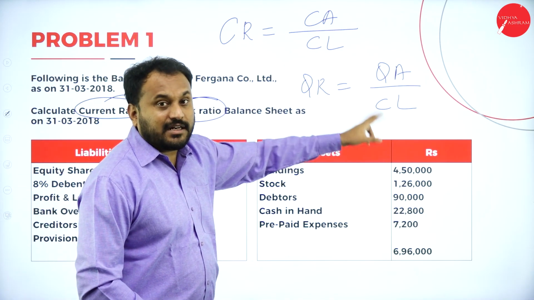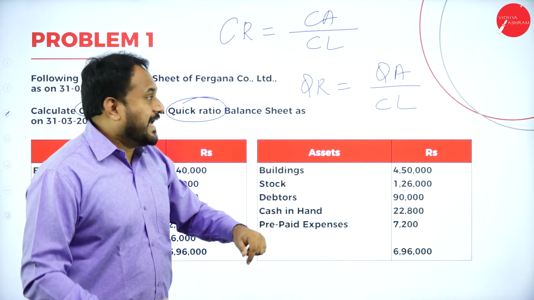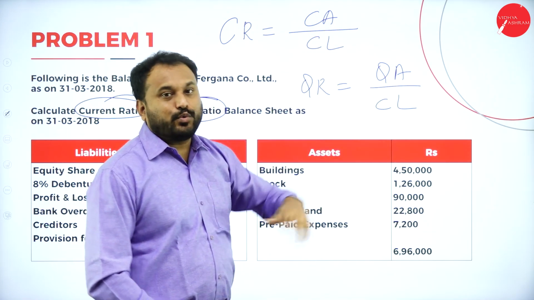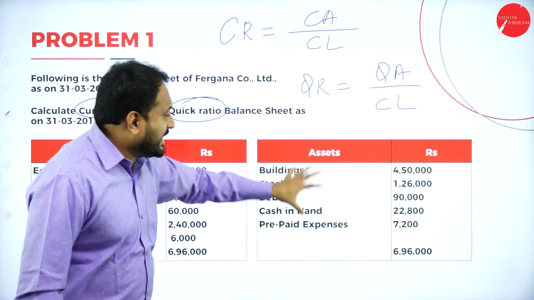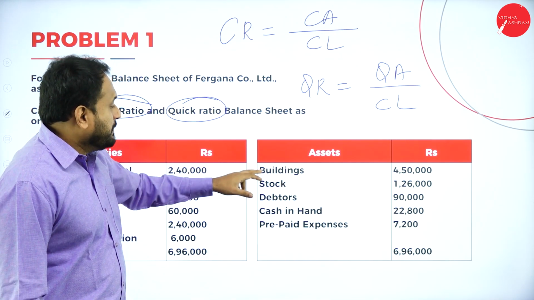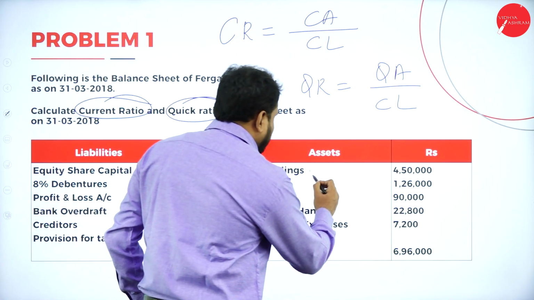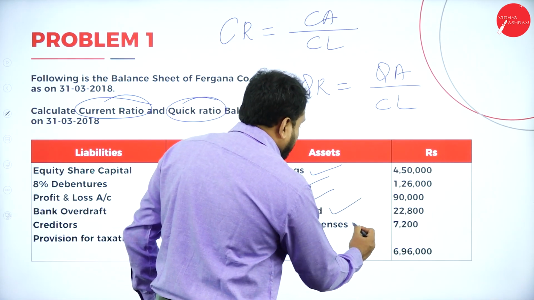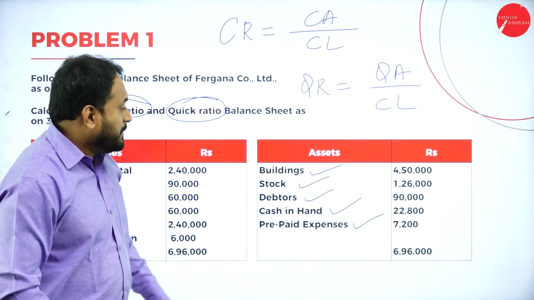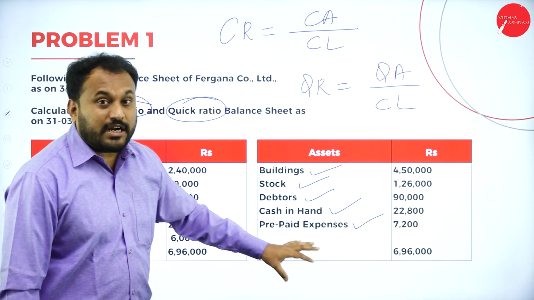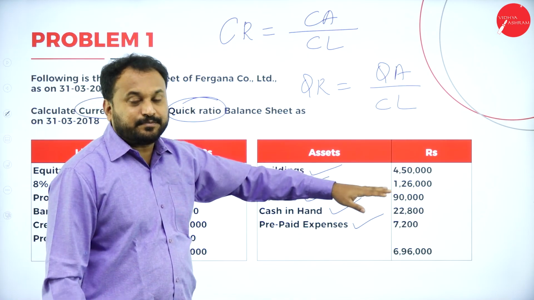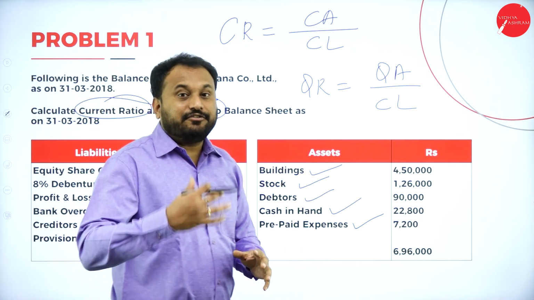Both denominators are CL, that is current liabilities. Now in the numerator here, we have current assets. Here we have quick assets. When we go with the assets here, please understand, buildings is an asset. Stock is an asset, debtors is an asset, cash in hand is an asset, prepaid expenses is also an asset. But we don't want assets, we want current assets for the calculation. Buildings are not current assets, they are fixed assets.